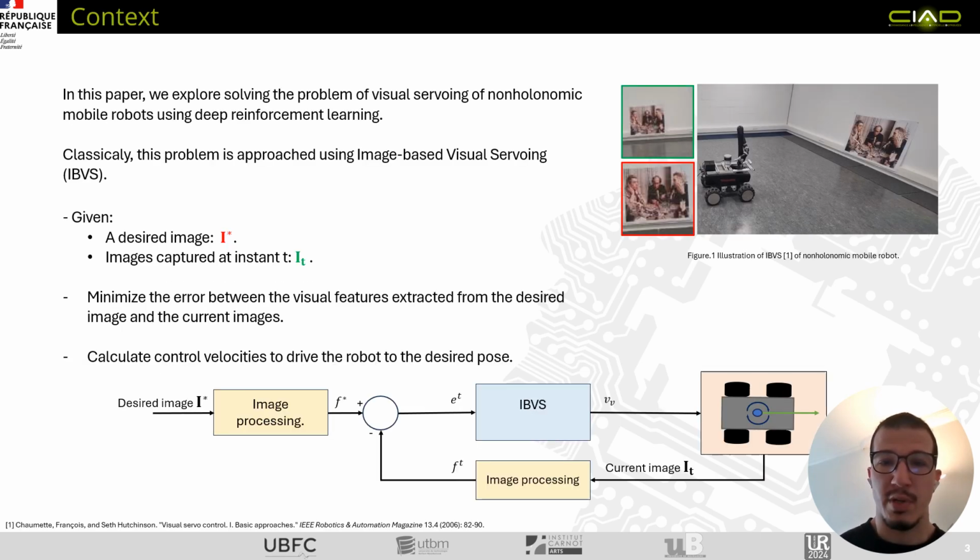In this paper, we explore solving the problem of visual servoing of non-holonomic mobile robots using deep reinforcement learning. Classically, this problem is approached using image-based visual servoing, which aims at regulating the robot at a desired pose in its environment, given a desired image sampled at this pose and images captured at instant t. This is done often by minimizing the error between the visual features extracted from the desired and current images, and then this error is used to compute the control law to drive the robot to the desired pose.